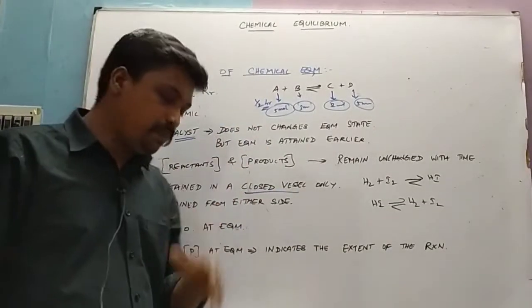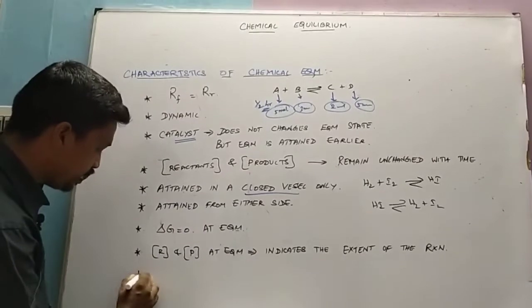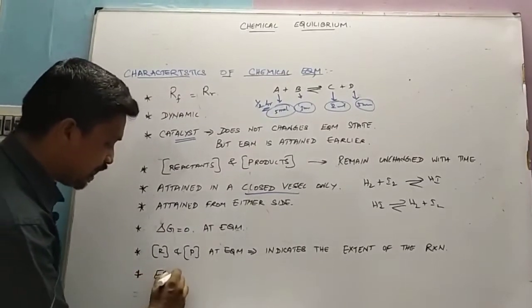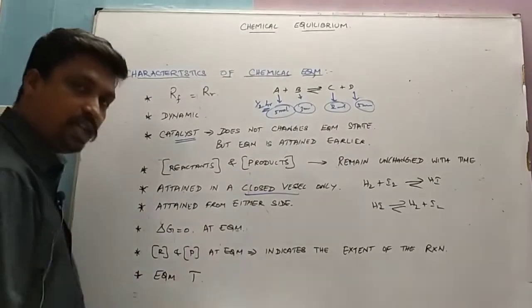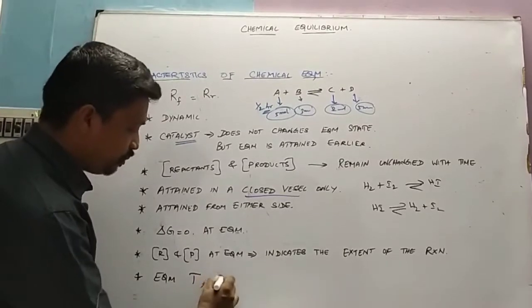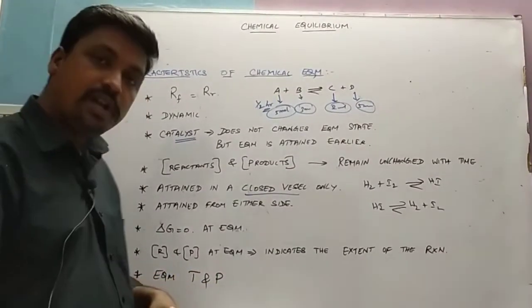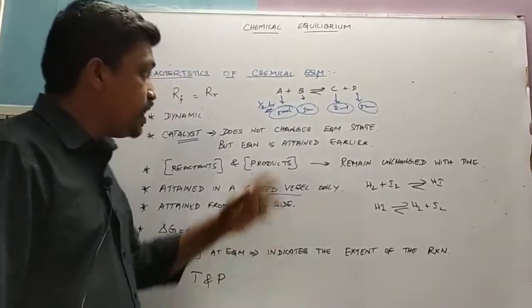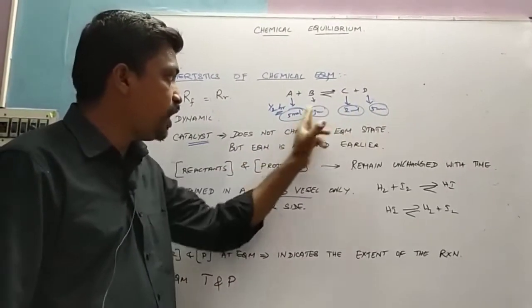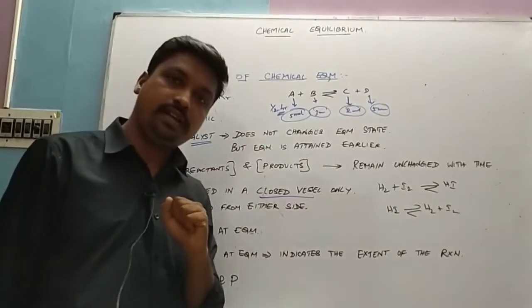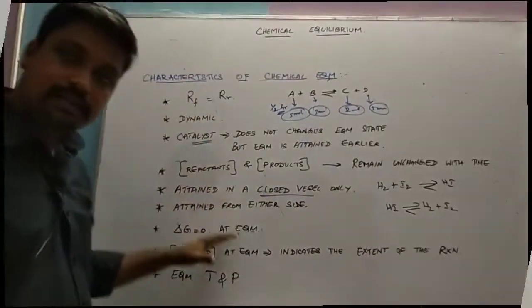Equilibrium mainly depends upon, that is the last point, equilibrium is affected by temperature and pressure. So when the temperature and pressure of an equilibrium change, the equilibrium concentration values also change. Clear? So these are the main characteristics of chemical equilibrium.